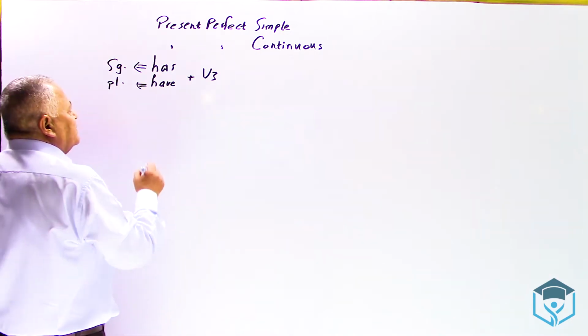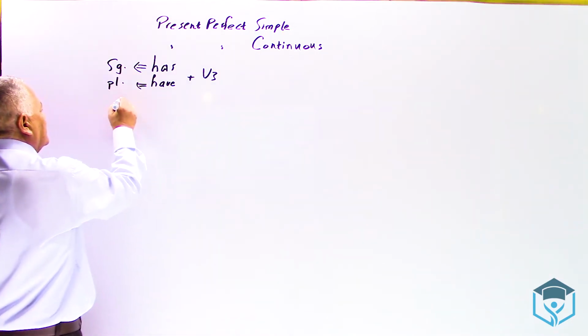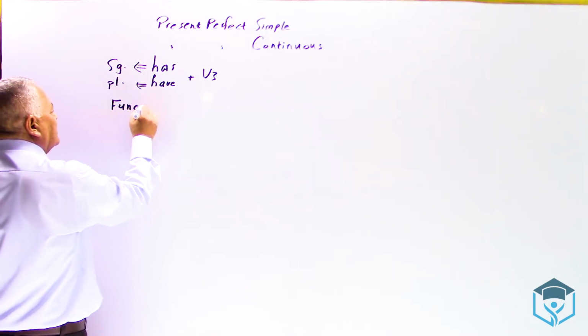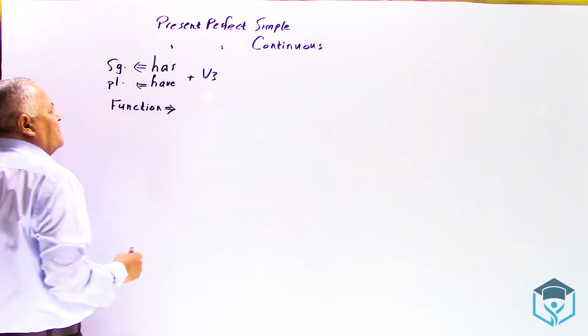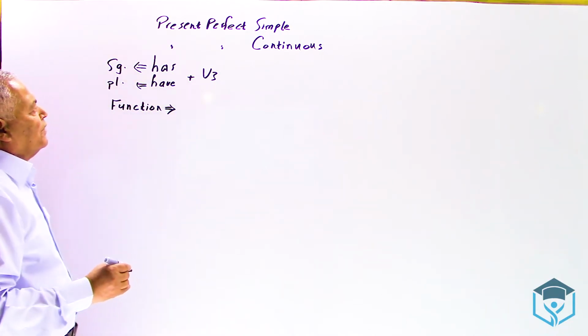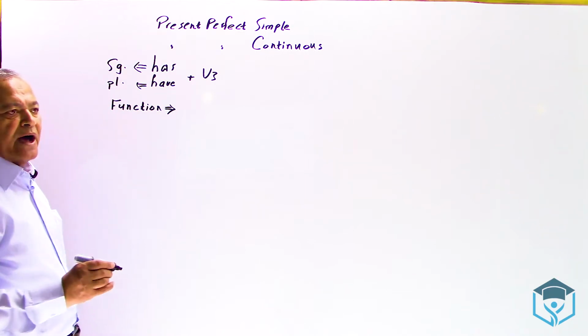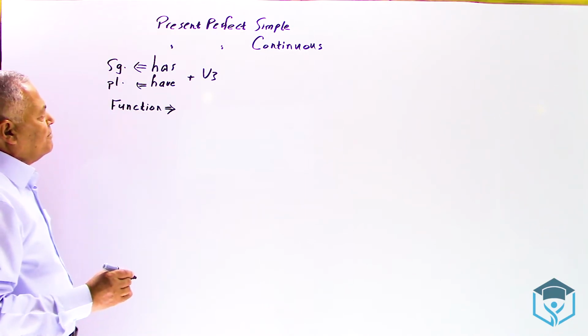Now, the next step is the function, the meaning of this verb form. What does this verb form mean for you as a student? Present perfect simple.